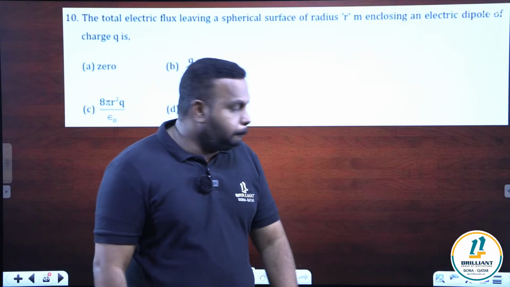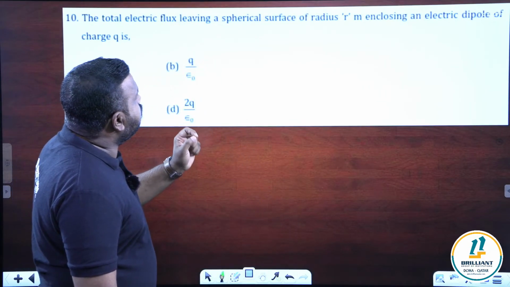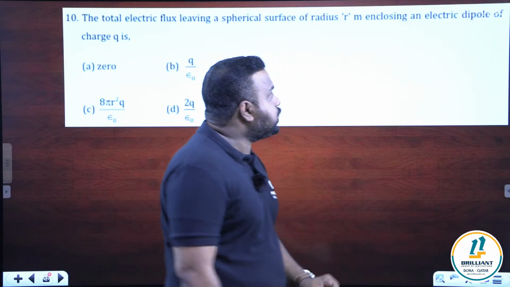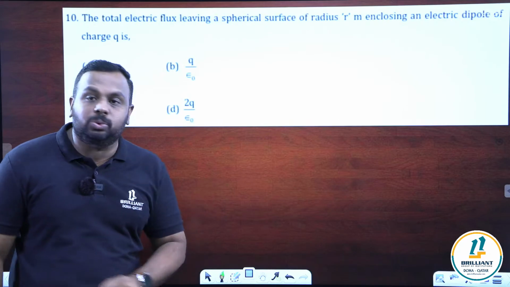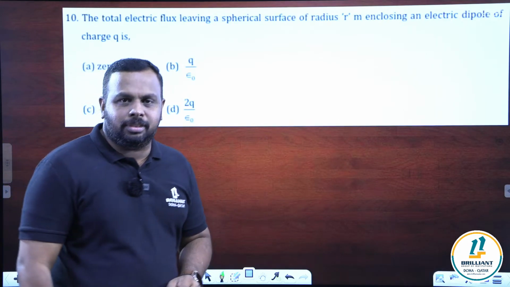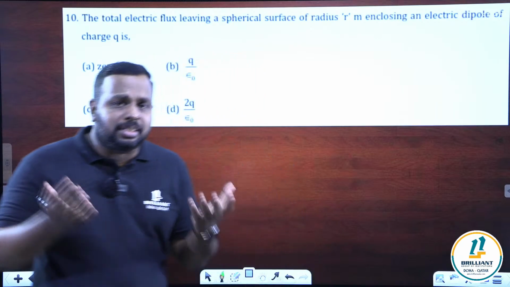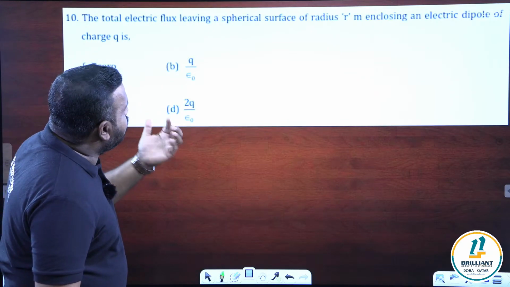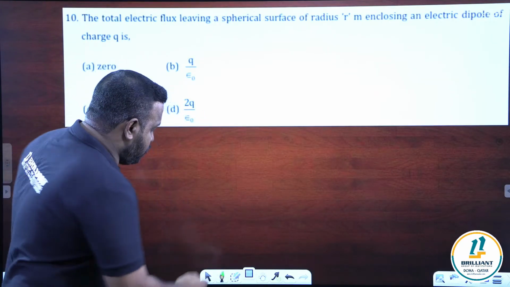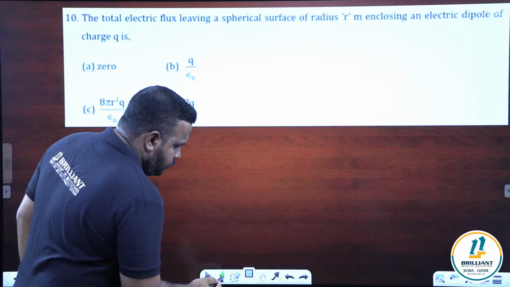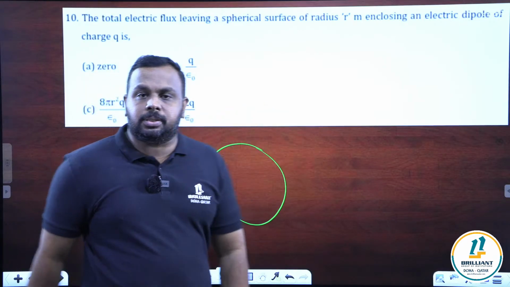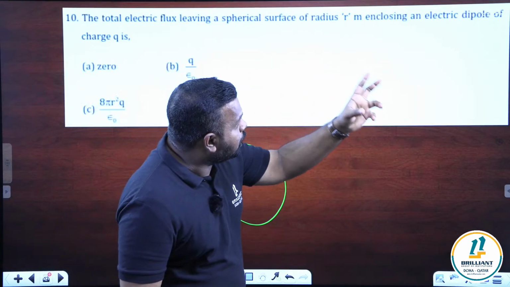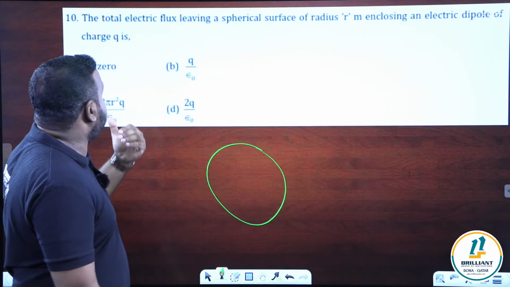Question number 10. The total electric flux leaving a spherical surface of radius r meter enclosing an electric dipole of charge q is. Easy question. There will be some questions like this directly without wasting time. You can answer it in 5 seconds. Total electric flux leaving a spherical surface. So the surface is a sphere. Let it be our spherical surface.